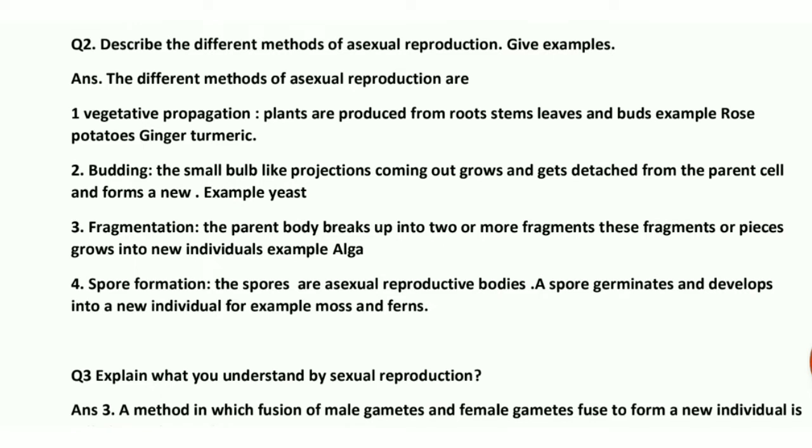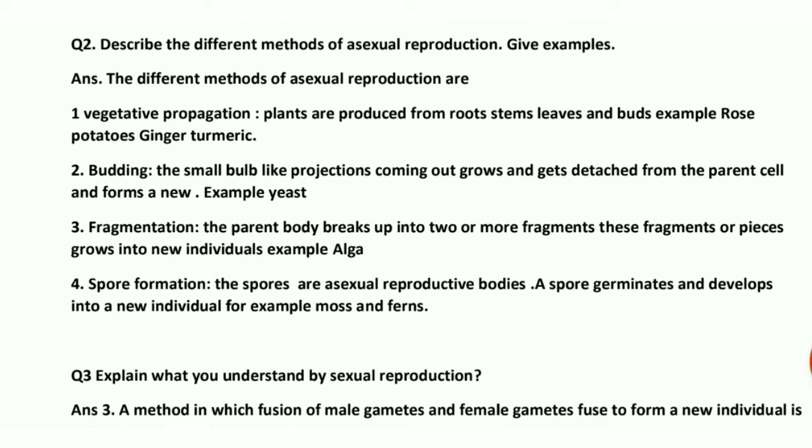Second one is budding. The small bulb-like projections coming out grow and get detached from the parent cell and form a new one. It means, what is the process of budding here? The small projections which are known as buds, they come out and grow. When they mature, they get detached from the parent cell and form a new plant. Okay. In this case, there is example of yeast. Best example, small buds, they grow and they mature and they detach from the parent body and give rise to the new yeast cells. Okay.